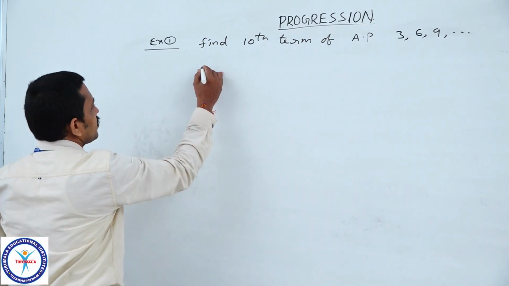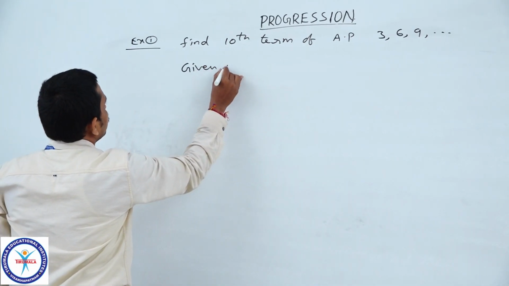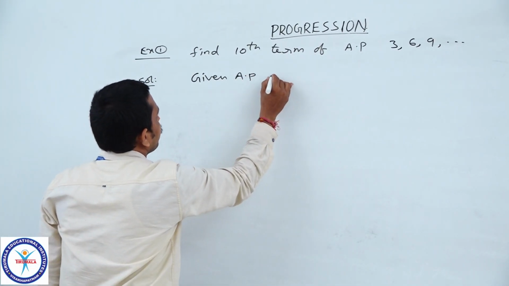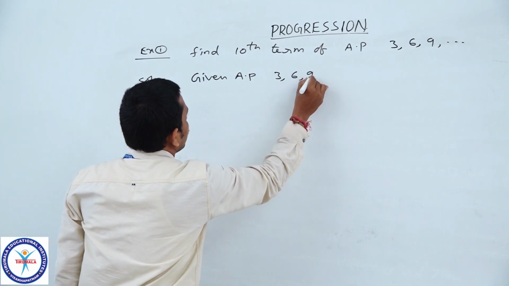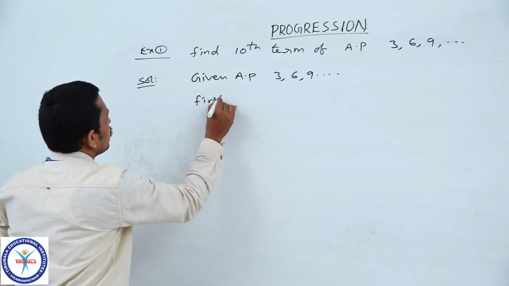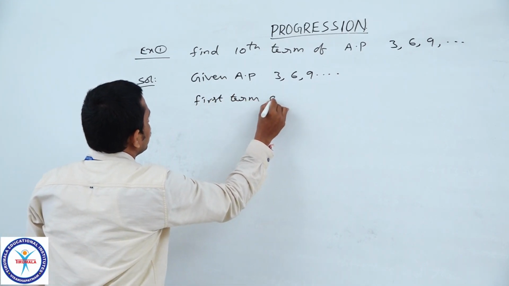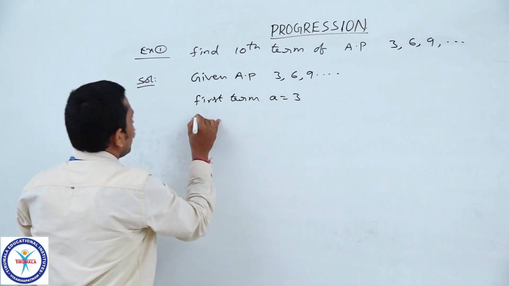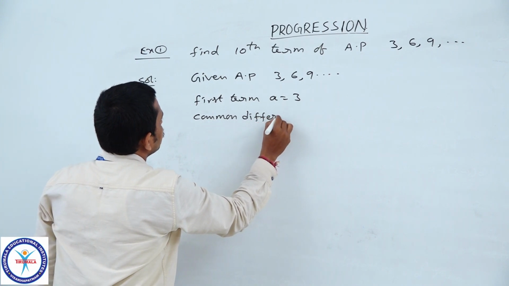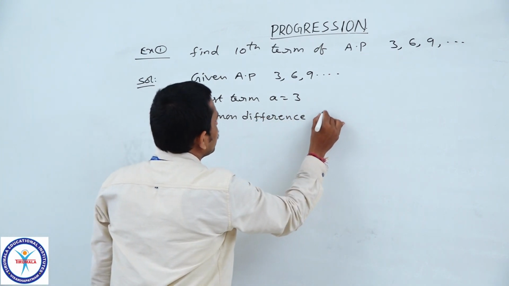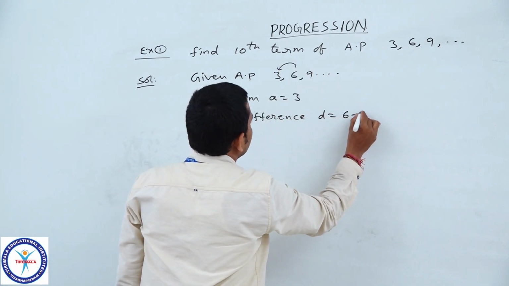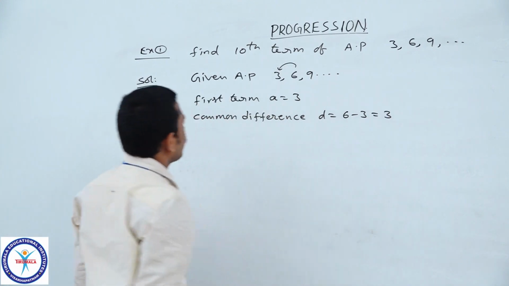So directly, given AP 3, 6, 9 and so on, the first term A is equal to 3 and the common difference D is equal to the difference between the second term and first term, 6 minus 3, which is equal to 3.